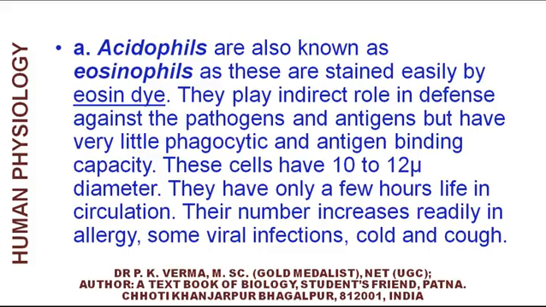These cells have 10 to 12 micrometer diameter. They have only a few hours life in our circulation. Their number increases readily in allergy, some viral infection, cold and cough. If the count increases, it is called eosinophilia.